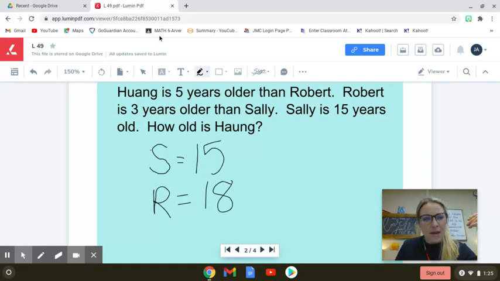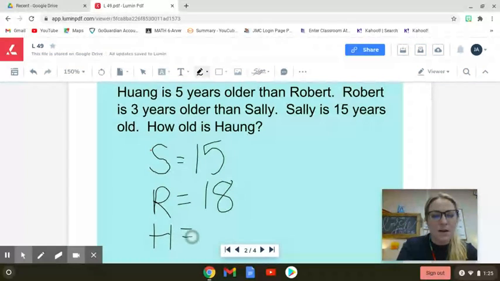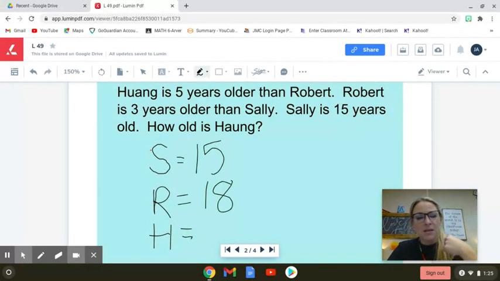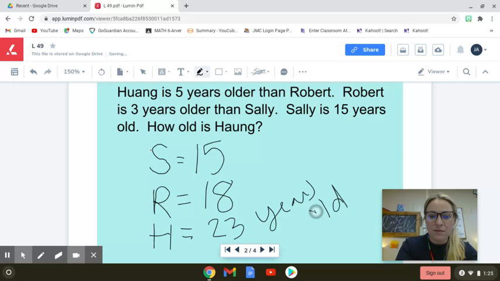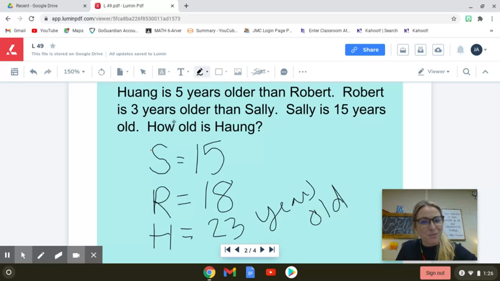We have Huang is 5 years older than Robert. So we're going to find Robert's data right here, and it tells us that Huang is 5 years older than him. So we have 18, 19, 20, 21, 22, 23. Huang is 23 years old. That label's important.